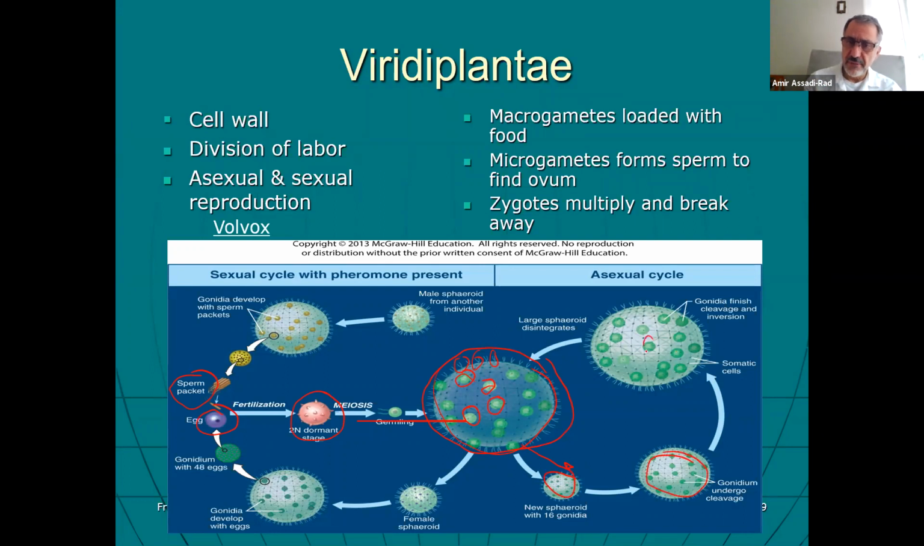And inside of them, another daughter colony grows. These daughter colonies get out, and they grow again and again and again. So this would be the asexual cycle of this organism.